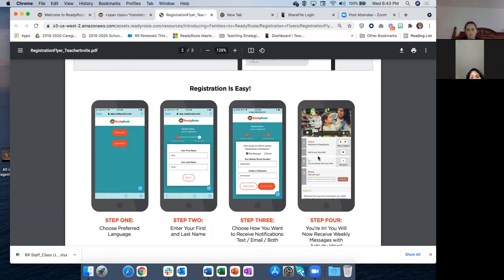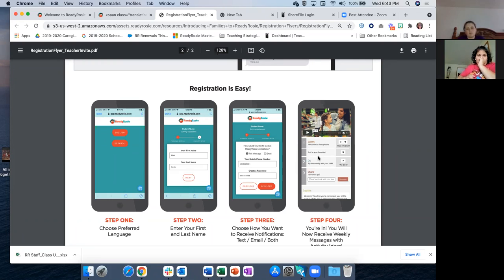One quick side note, Ready Rosie does have an app, but just forget that we have an app. Full transparency, it has not been updated in several years. It is fabulous if they just want to search the library on it, but they will not receive content that you send out through the app, nor can they comment back and forth. But sometimes parents find it on their own.